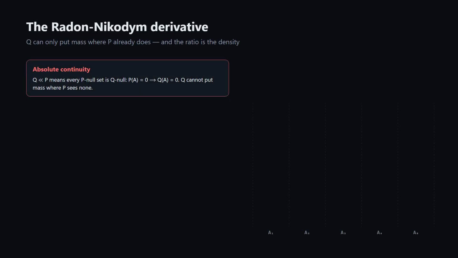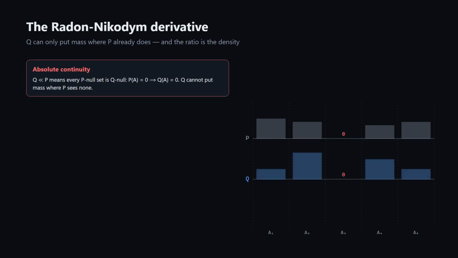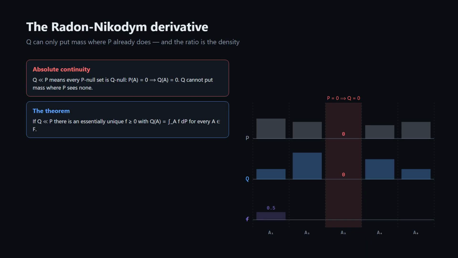Start with two measures living on the same space, our probability measure P, and a second one, Q. Say Q is absolutely continuous with respect to P if every P-null set is also Q-null. Whenever P of A is 0, Q of A must be 0 too. Q cannot put mass anywhere P sees none. The Radon-Nikodym theorem says that condition is exactly enough.